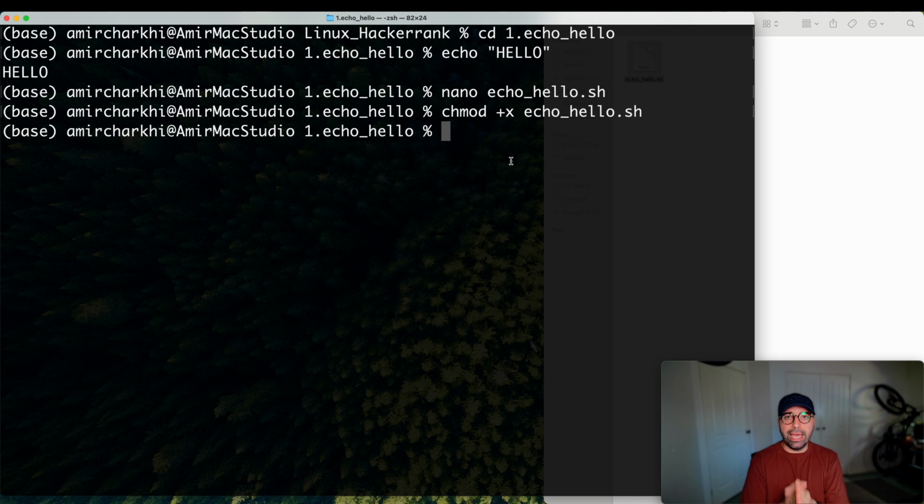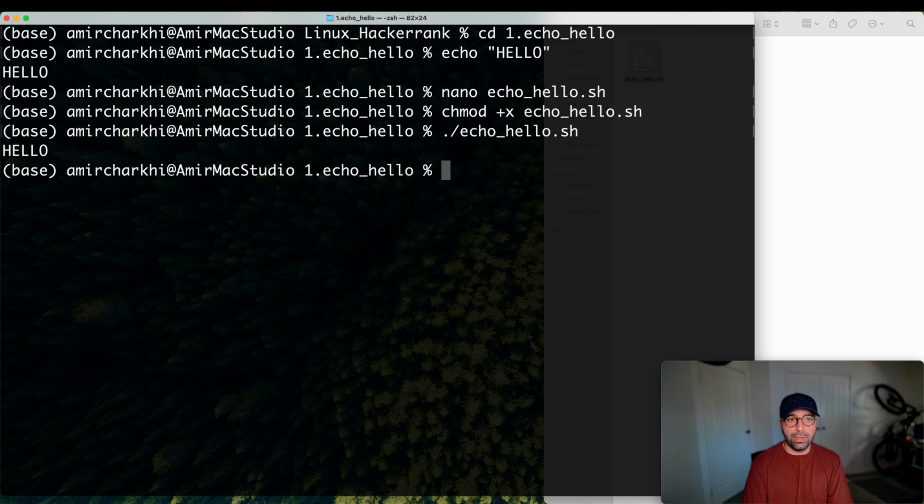Finally, you can execute this file by simply pressing ./ and the name of the file. If I run this, I should see HELLO on the screen. And that's what I can see here, because that's what I tried. I wanted to run the echo and print hello on the terminal, and that's what I got.